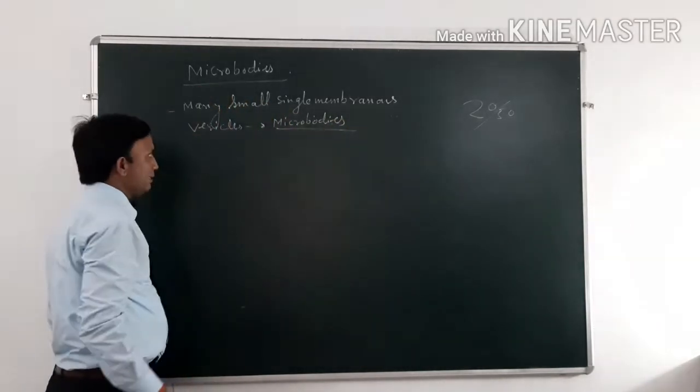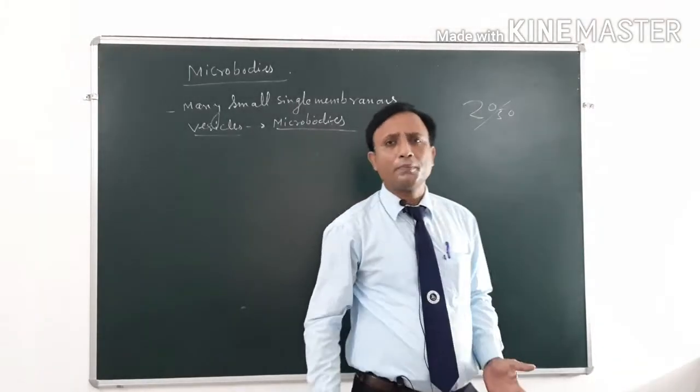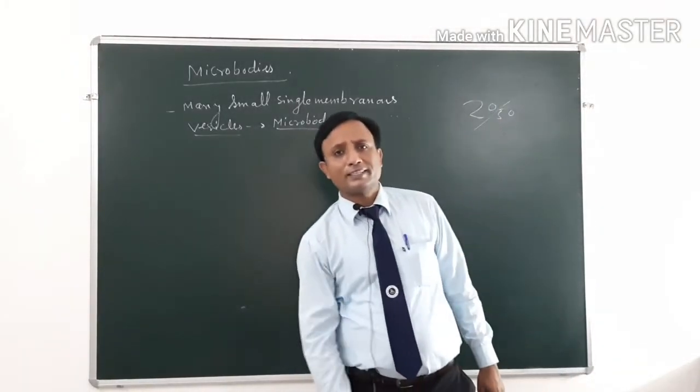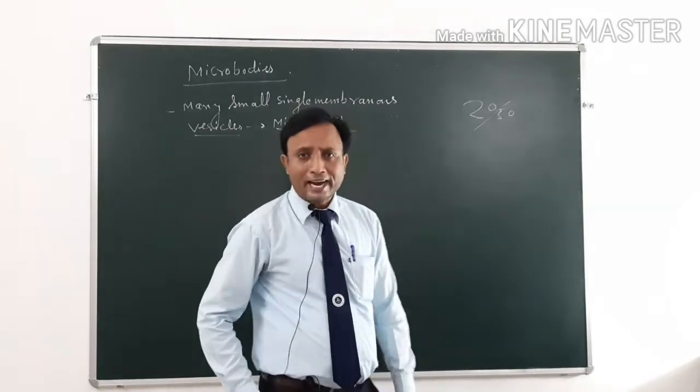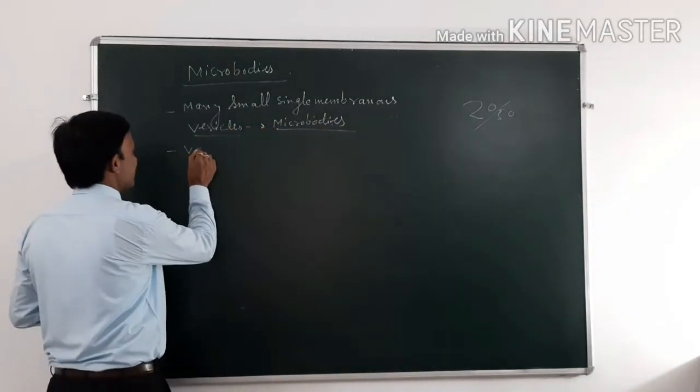So microbody is a type of small membranous vesicle. They are many in number and present in the cytoplasmic area.